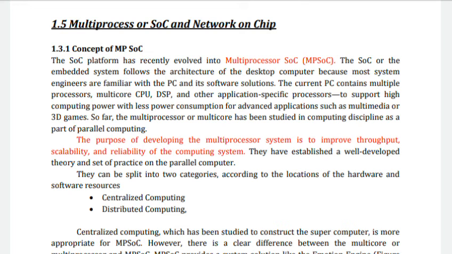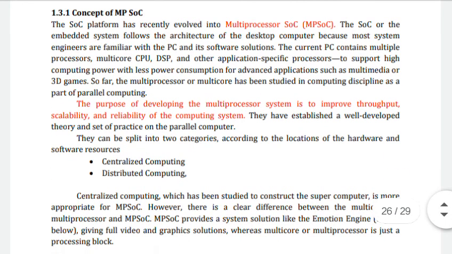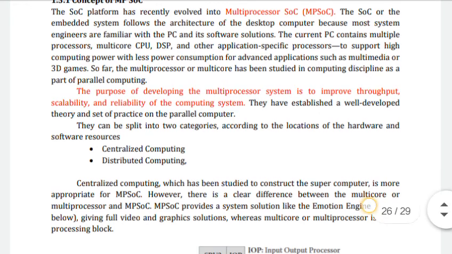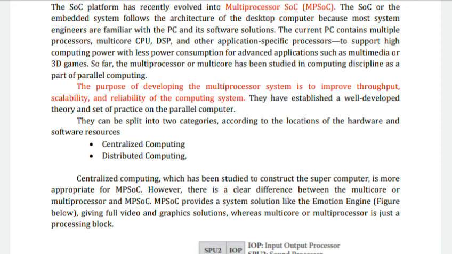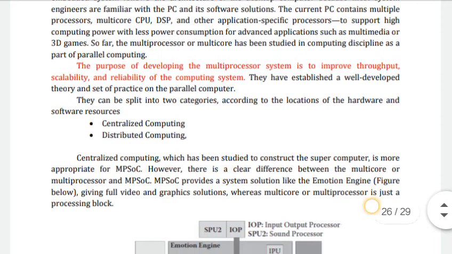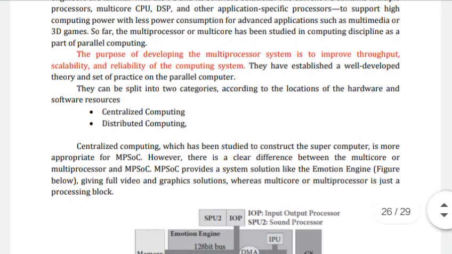Multiprocessing has been studied in the computing discipline as part of parallel computing. The purpose of developing this multiprocessor system is to improve the throughput, scalability, and reliability of the computing system. They have established a well-developed theory and set of practices on parallel computers.